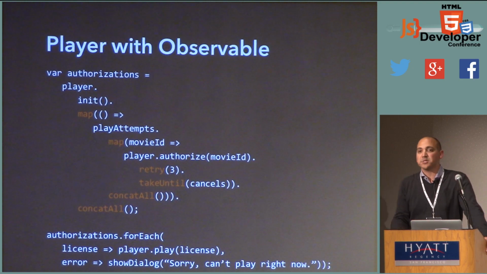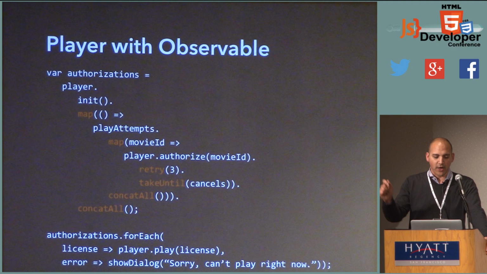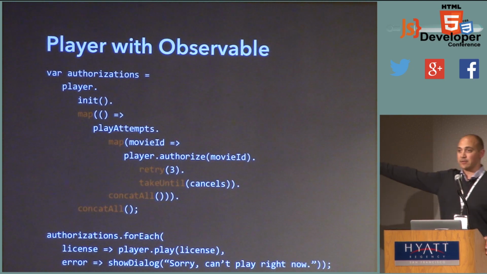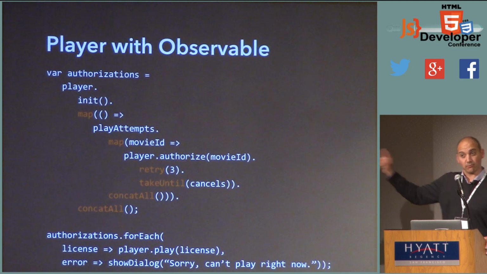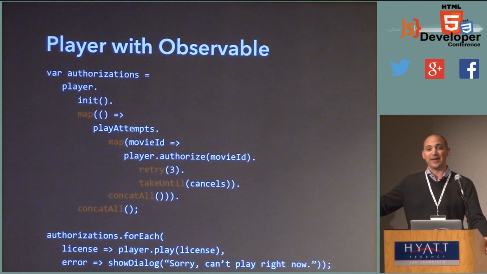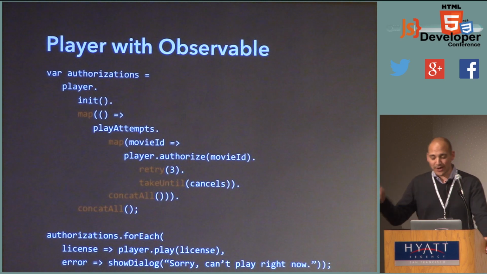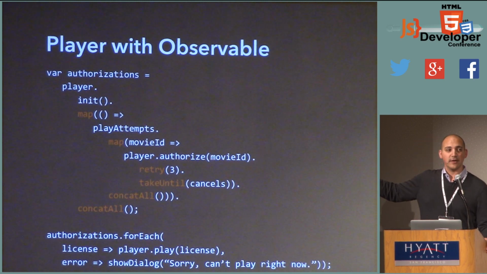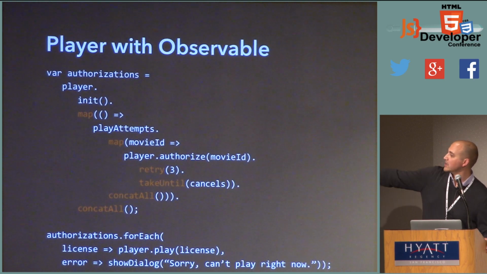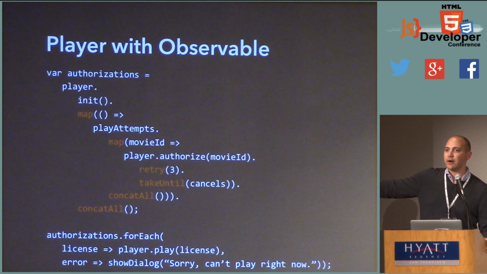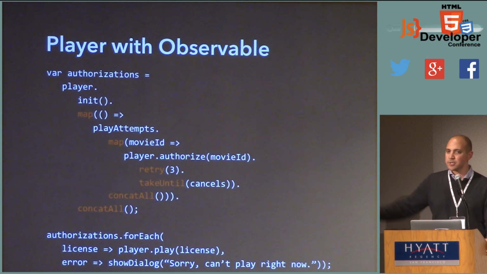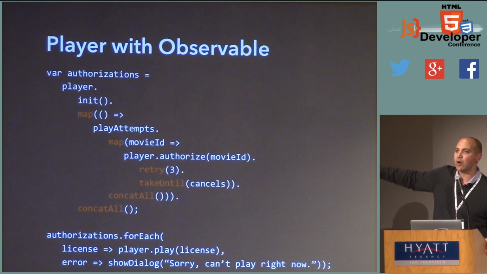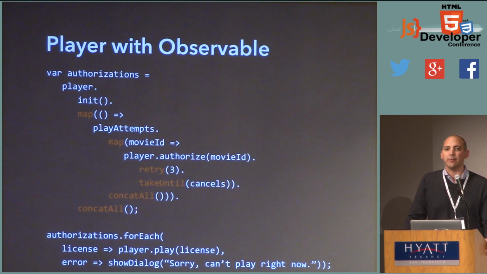I just forEach over it, just like subscribing to an event. And for every authorization, I attempt to play with that license that I got back from the server. Now, if an error happens, in other words, an error that gets retried 3 times and the server is actually down, Netflix has great uptime, but you know it happens every now and then, right? So if that fails after 3 attempts to retry, see that onError handler at the very bottom there? I handle it in one place. And it just looks exactly like I would with a catch, right? I can handle any error that happens within that entire operation right down there, and it'll get bubbled up.